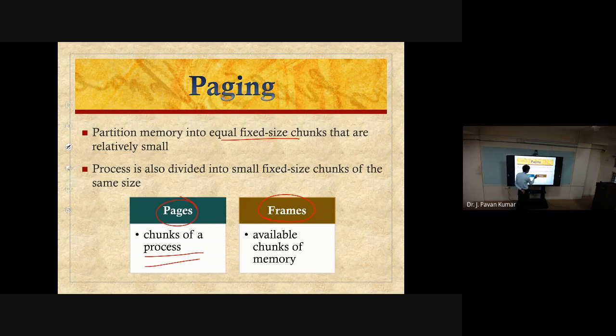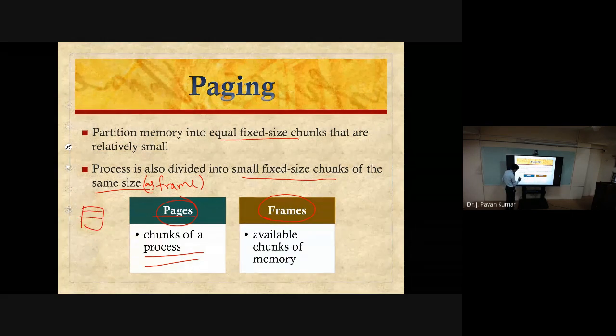The process will be divided into small fixed size chunks with the same size as a frame, and we call those pages. Where will we have frames? In the main memory. Where will we have pages? In the process. Process is divided into pages, main memory is divided into frames, keep that in mind.